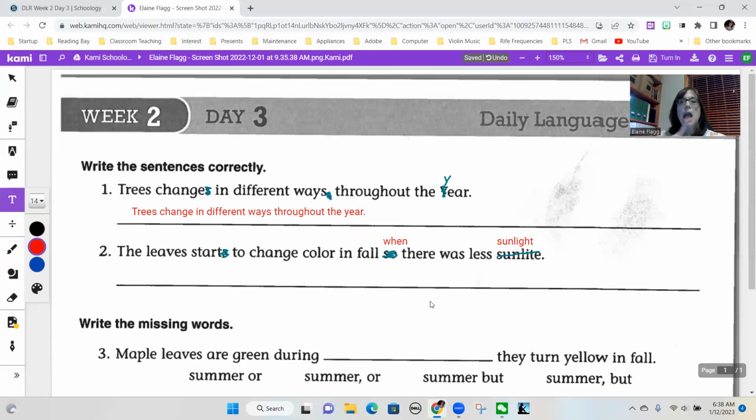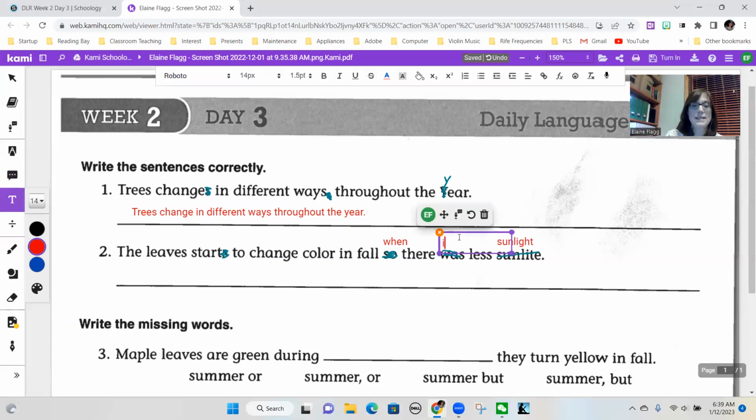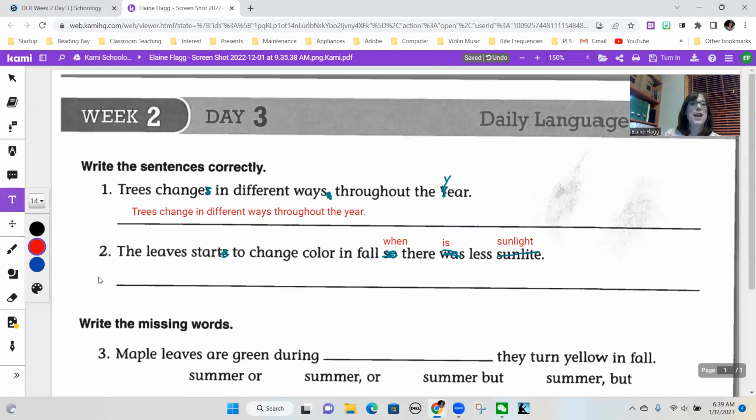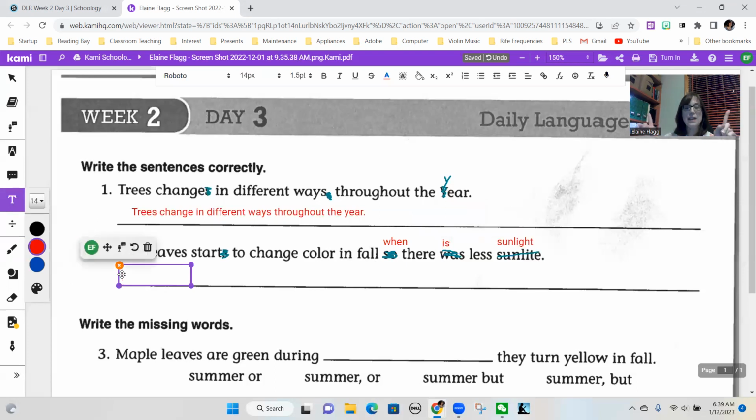Did you hear it? The first part of the sentence is in present tense. The last part is in past tense. We need to keep it in the same verb tense. Was is past tense; the present tense form is is. That's an important rule: never change verb tenses in the same sentence.